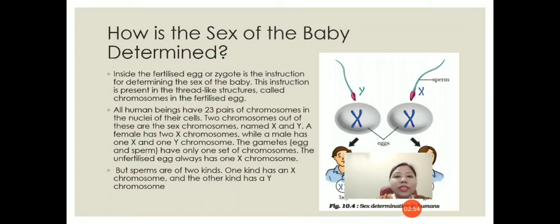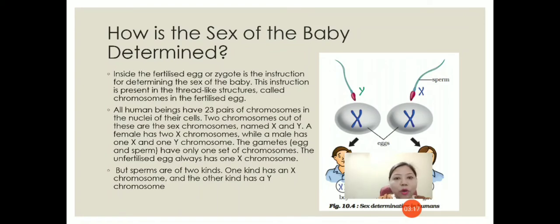But what is present inside it? Now, inside the fertilized egg or zygote, we know that if the egg is fertilized by a sperm, it will form a zygote. So what is present inside the zygote?